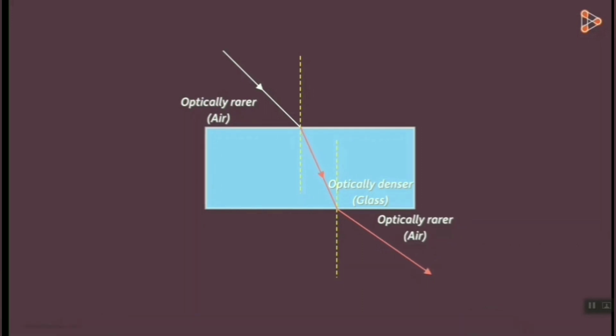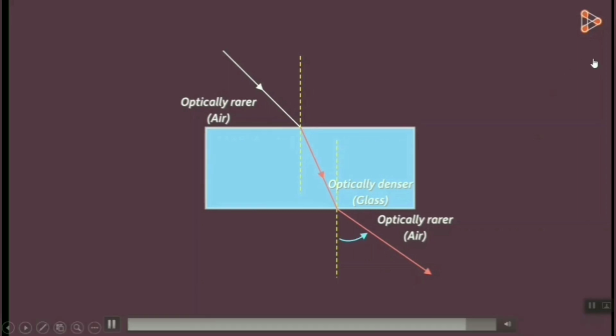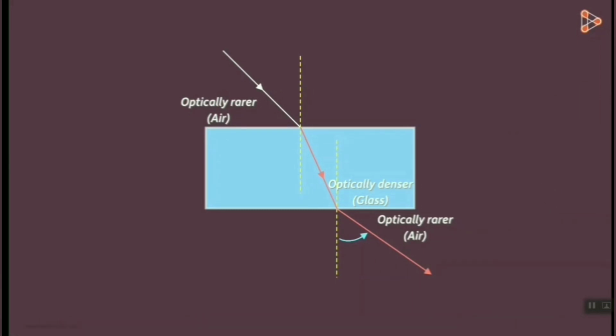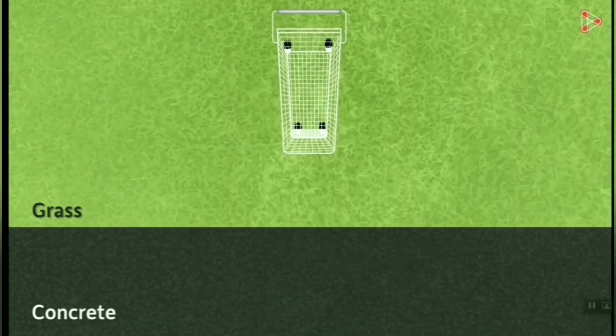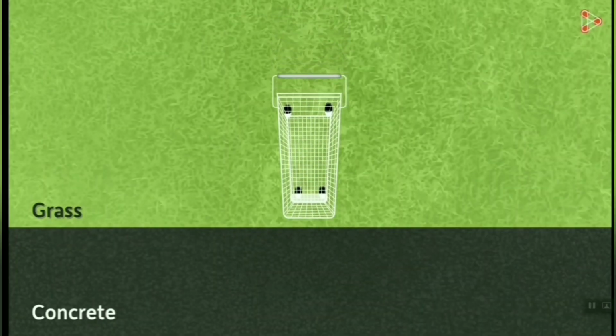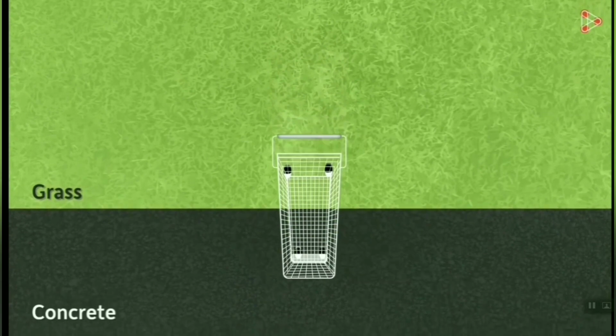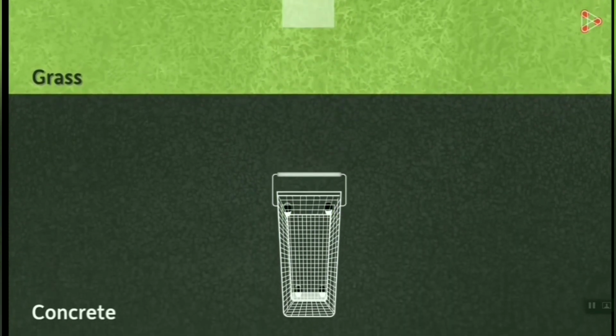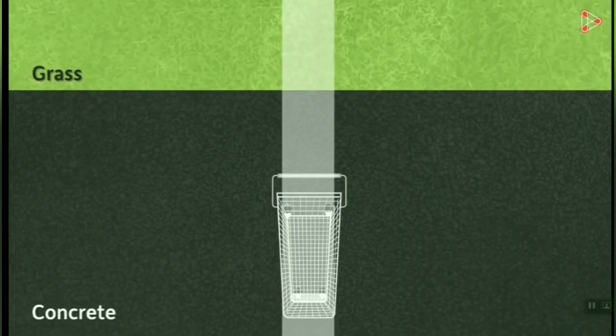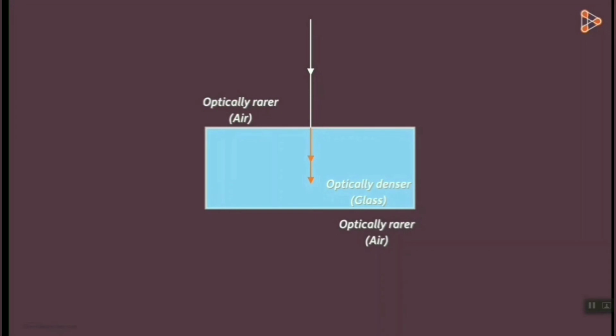In such a case, its direction of propagation will be away from the normal in the refractive medium. One last question to which you will definitely know the answer. What if the cart is entering the concrete like this, perpendicular to the surface? Yes, its speed will increase, but its direction will not change. So if the light is entering an optically rarer medium in a perpendicular manner, then its speed will increase, but its direction will not change.